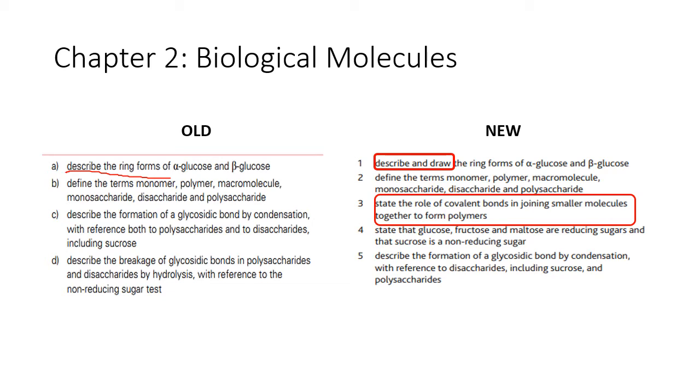Something else that was also interesting here is that you're expected to know the role of covalent bonds in joining smaller molecules together to form polymers. That might be something that you haven't paid much attention to, but now is a good time to read up on it. And again, just take note of the word state. State means that you don't have to provide too much detail. It's more like just stating in very brief sentences, or even in outline form, what you're trying to say.